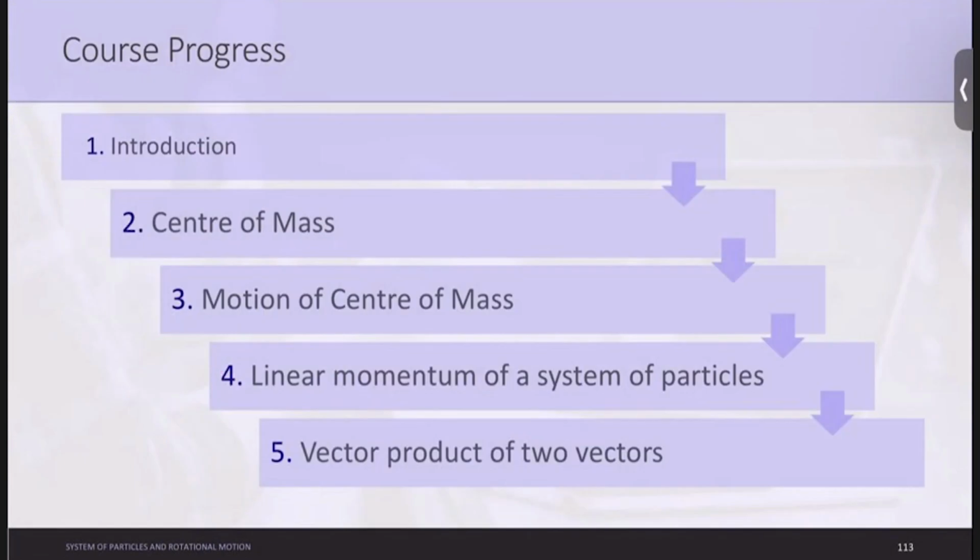So currently we have completed the introduction of this chapter, in which we understood pure translation motion, pure rotation motion, axis of rotation, and translation motion plus rotation happening. And we started the discussion of center of mass. We understood the basic analogy of center of mass in a single dimension, and also the formula for two dimensions. We'll move further and then understand it for three dimensions.